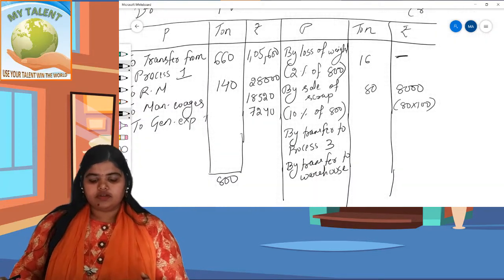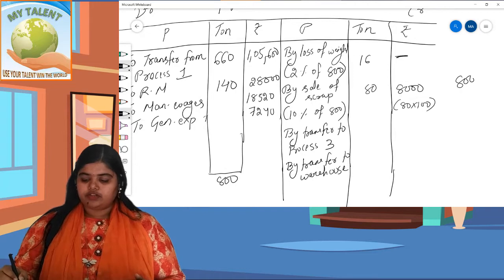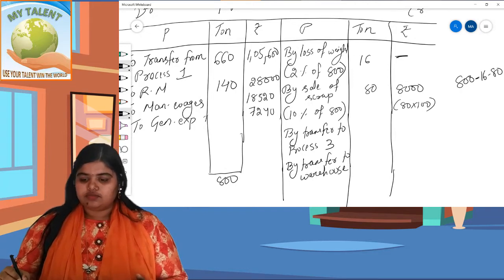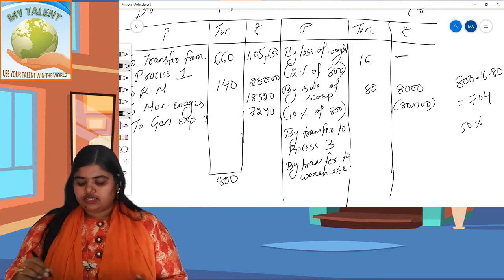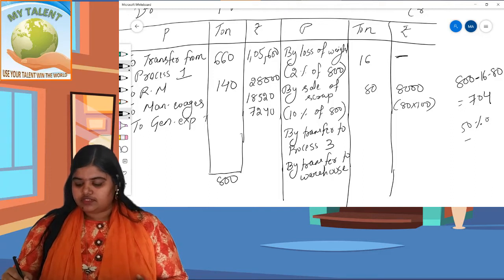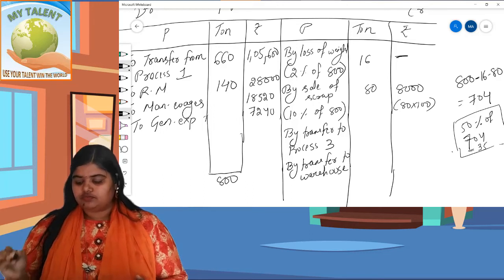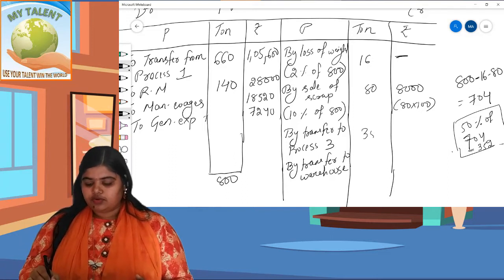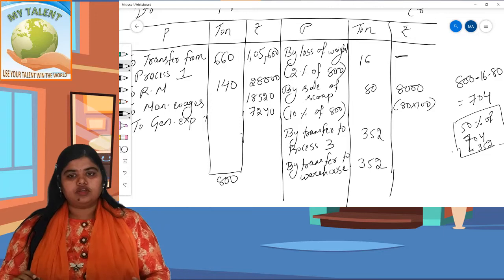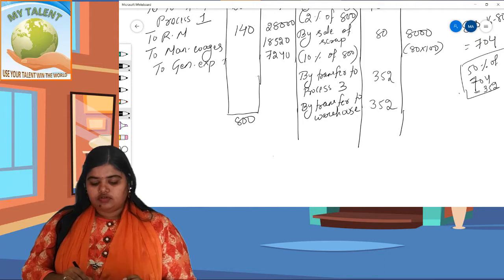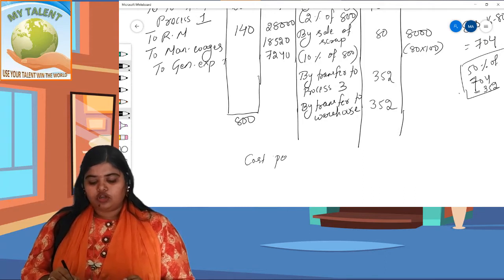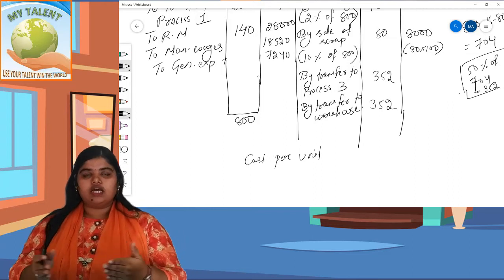Okay, what will be the balancing figure? 800 total debit minus total credit, minus 16 minus 80. It comes to 704. So 704 of 50% transfer to process 3. Okay, of 704, it comes to 352. Okay, so 352 transfer होगा and 352 warehouse. What will be the amount? Formula में बताओ कौन सी होगी? Cost per ton. Each process पे ton बाहर कर ले, because the amount is different.